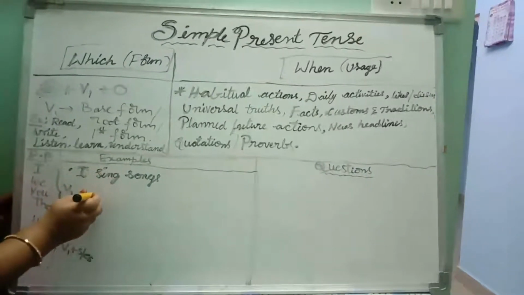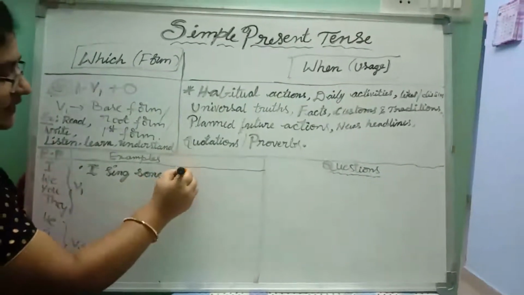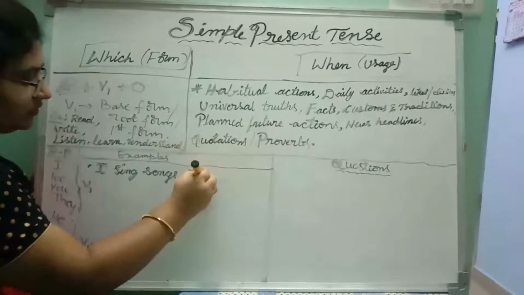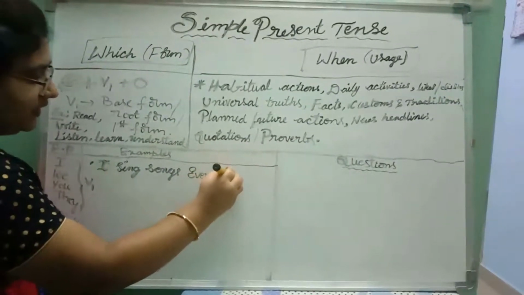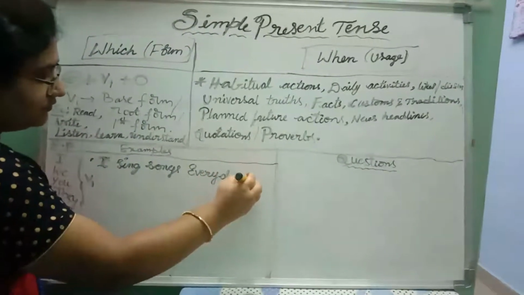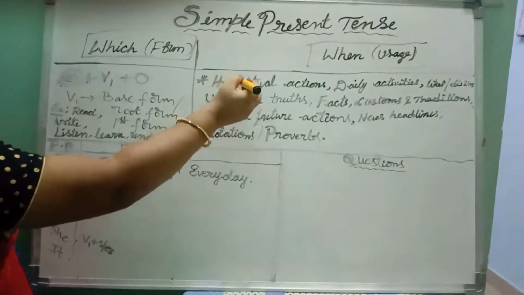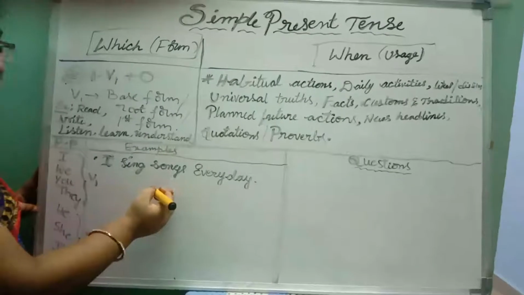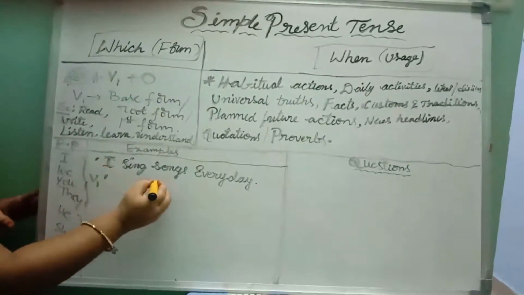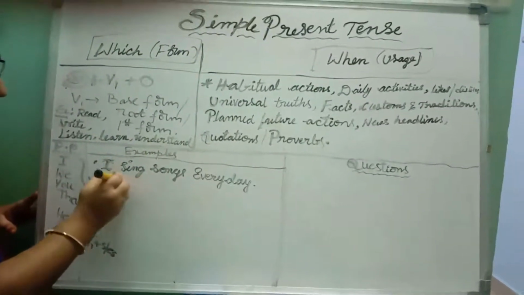Let us take the first example. I sing songs every day. Okay, this sentence comes under habitual action. Let us take another one.